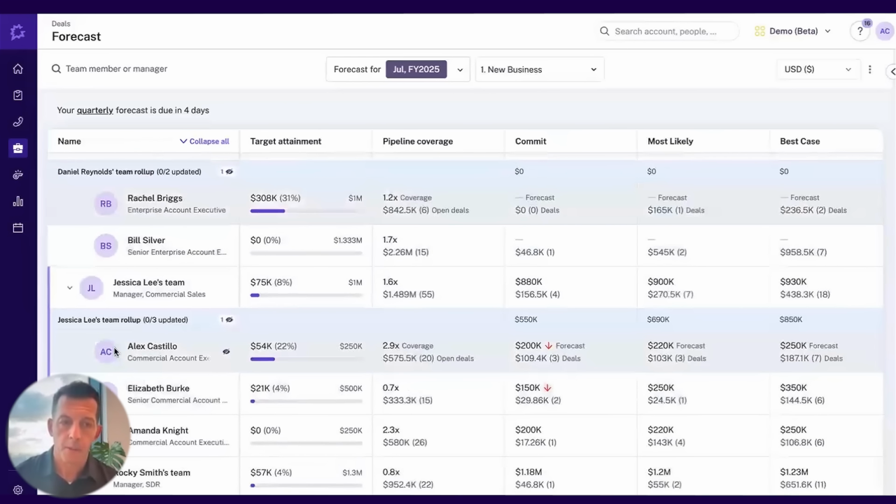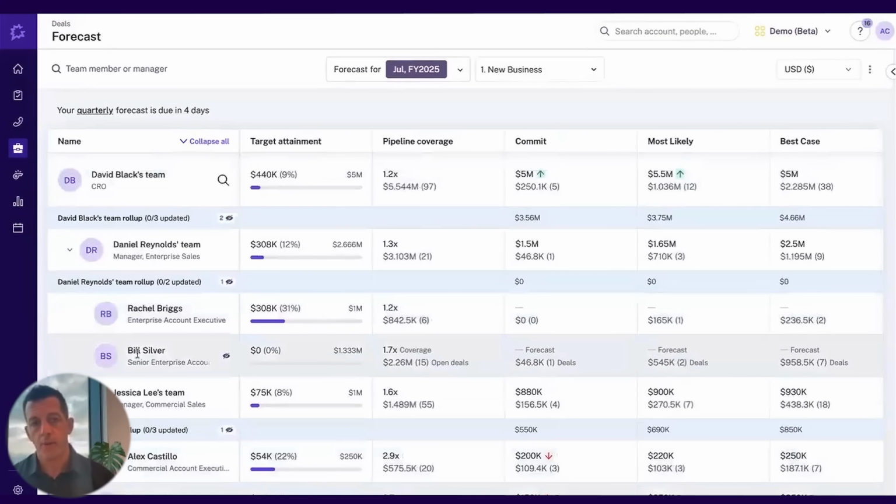In any of these areas, I could drill into any of these team members and go and look at how they're performing and how they're doing and how likely they will be to hit their target. This is the board, the view that I use to make sure that I'm staying on top of what's happening for my team and where we're trending on a daily basis.